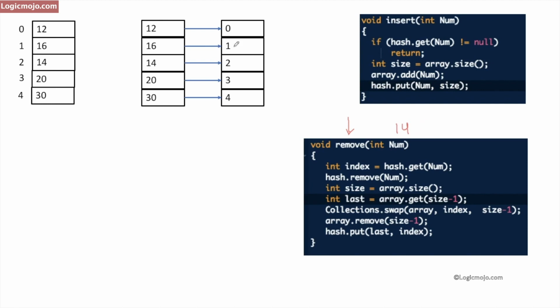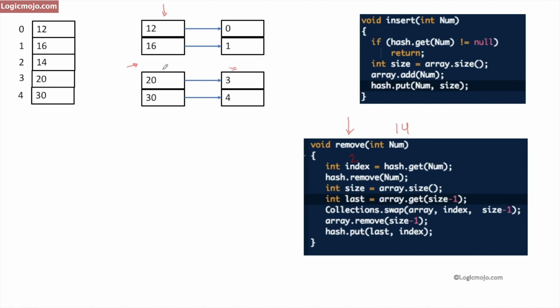So of course, where we search, we first search into the hash map, because in the hash map keys are nothing but the actual values. So we first search that into the hash map whether 14 exists or not, and then we return its value. So for 14, its value is 2. What is this 2? This actually represents the index into my array list. So we store the index as 2 here, and then we remove this entry from the hash map.